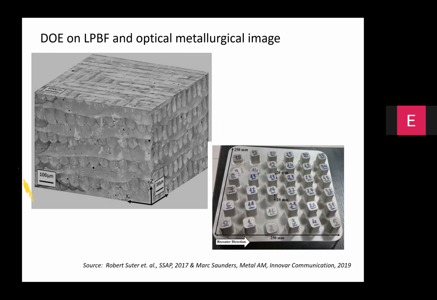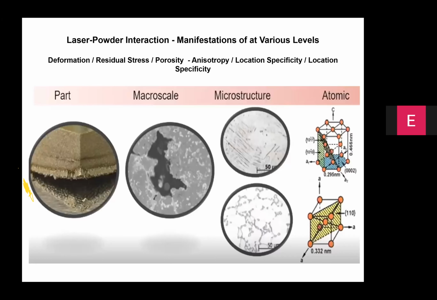And this may involve making these witness coupons multiple times and trying to understand what happens at the part level in terms of deformation or delamination, or at the macro scale wherein the problems can manifest in the form of the cracks, or at the microstructure level wherein the grain morphology may not be indicative of what you are aiming at.